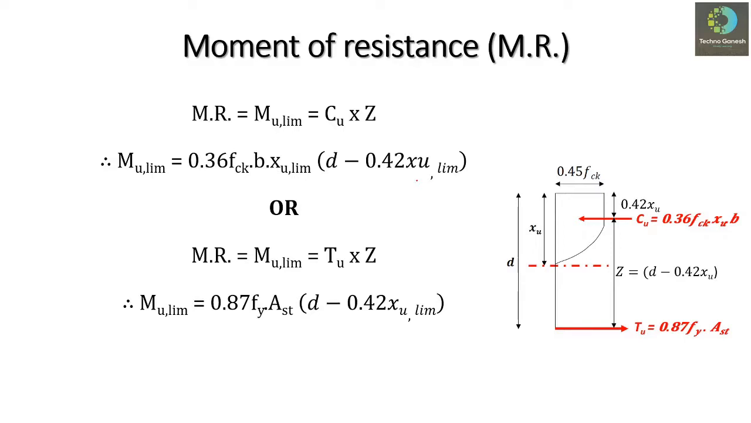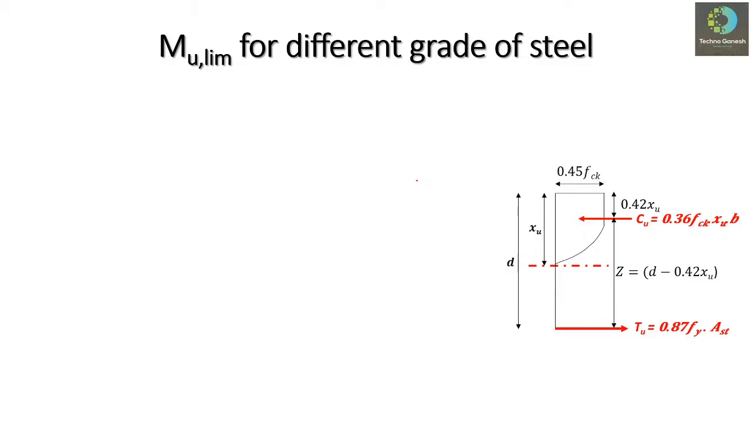So by using either of these two relations, you will be able to calculate the limiting moment for a balanced section. So these are the ideal conditions or ideal equations we are going to use to simplify the concepts. Now, to find out this limiting value of moment for different grades of steel, we'll generalize this equation.